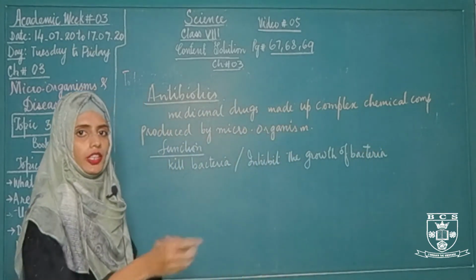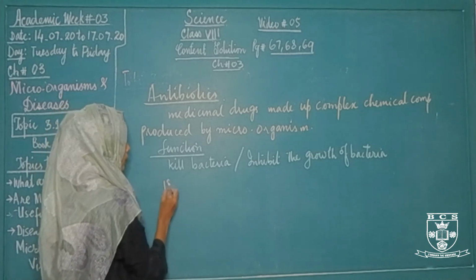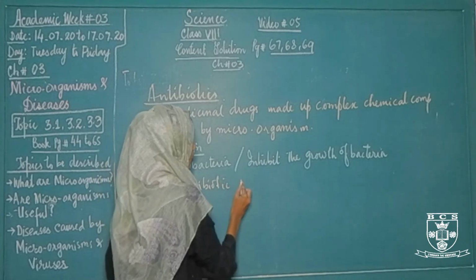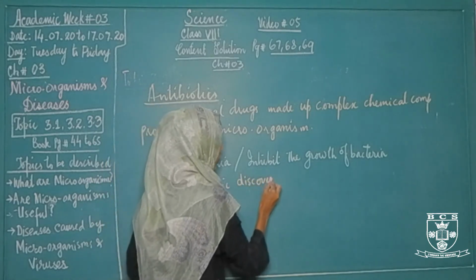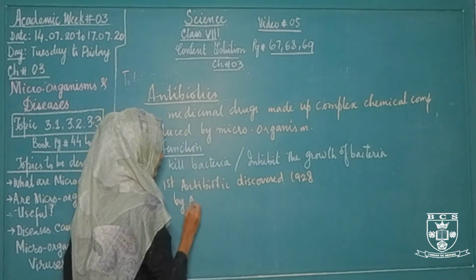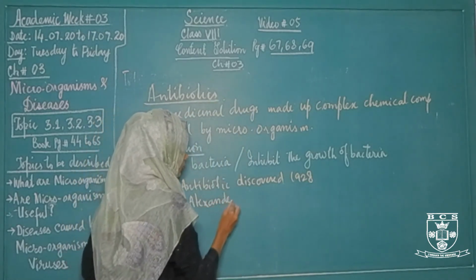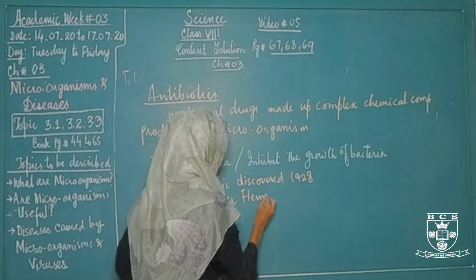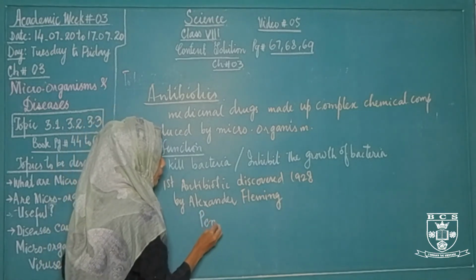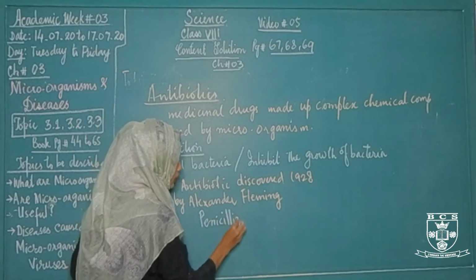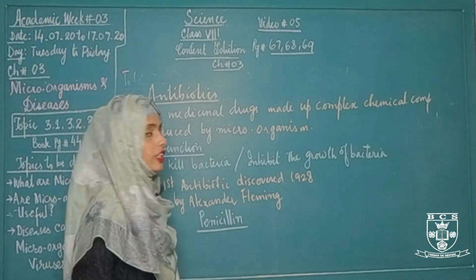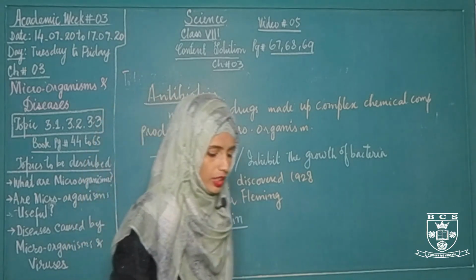The first antibiotic was discovered in 1928 by Alexander Fleming, and the name of the antibiotic was penicillin. How was this antibiotic discovered for the first time?